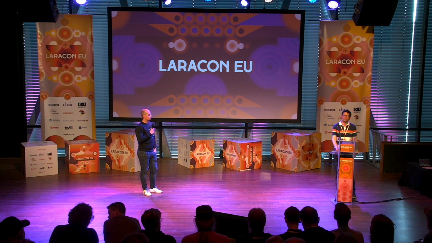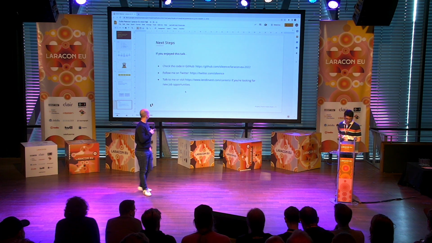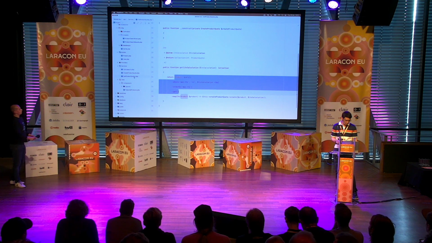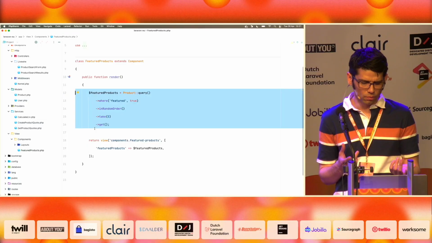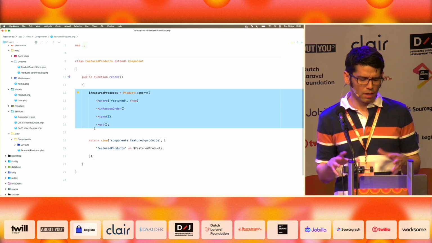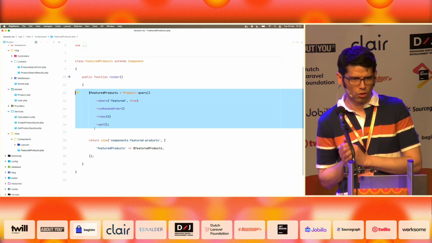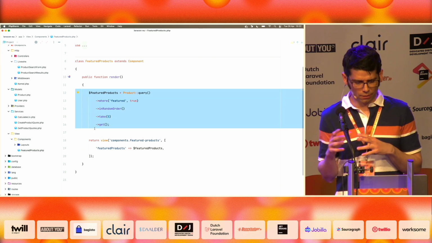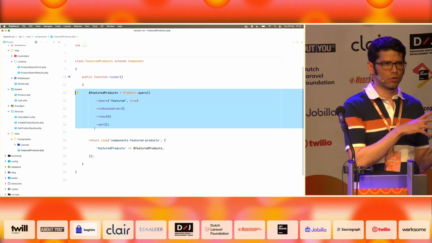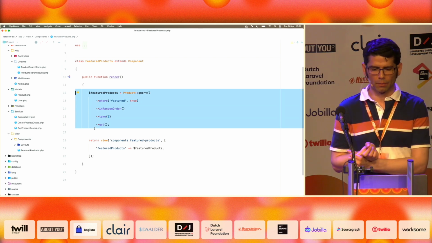Basically, they say that a class should have one responsibility. And in the case of, for example, this feature products component, it has two. It queries, and it passes the data to the view, and it shows the view. So technically, here I am breaking the single responsibility principle. However, if you read Clean Architecture by Uncle Bob, after 300 pages or so, he will say that one actor should be responsible for one class or one part of the code. An actor means a department.